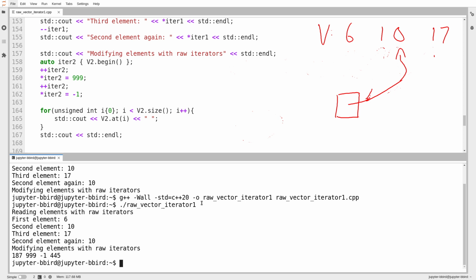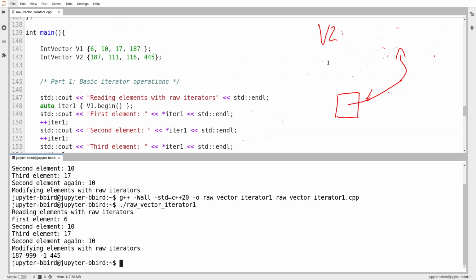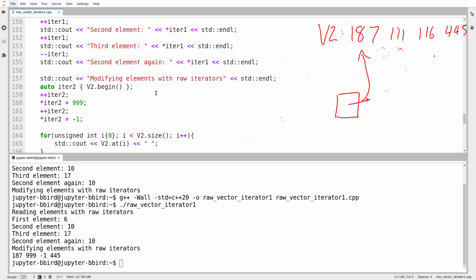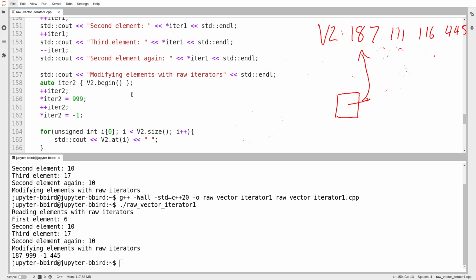values of v2. Okay, so let's see, our vector v2 here is initialized to contain 187, 111, 116, and 445. And I create a new iterator that begins by pointing to the first element of v2, and that is happening down on line number 158. The very first thing I do is I move the iterator along.